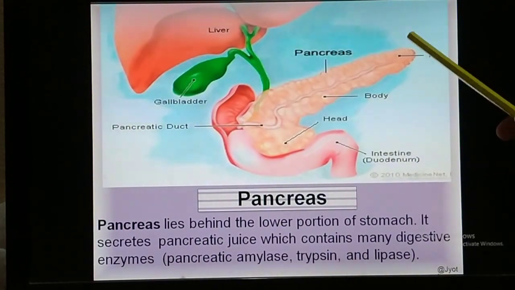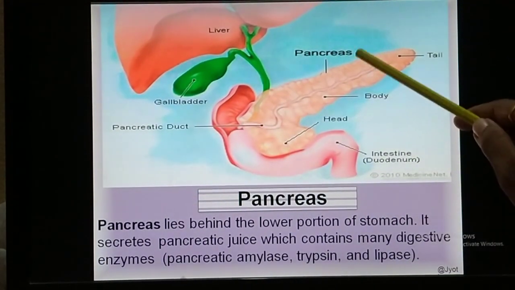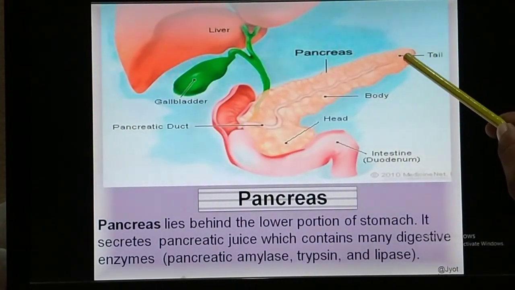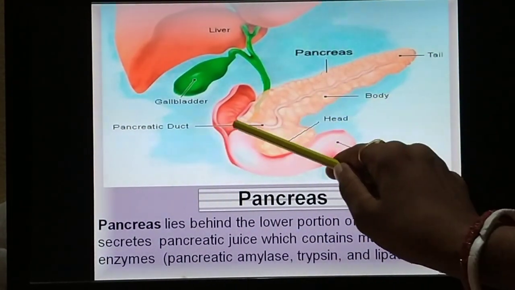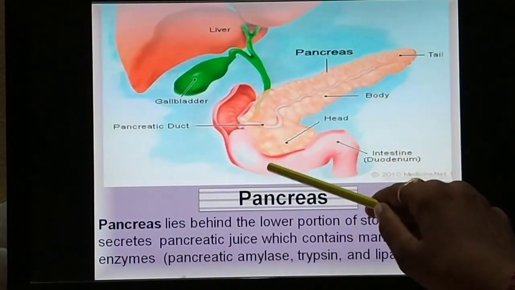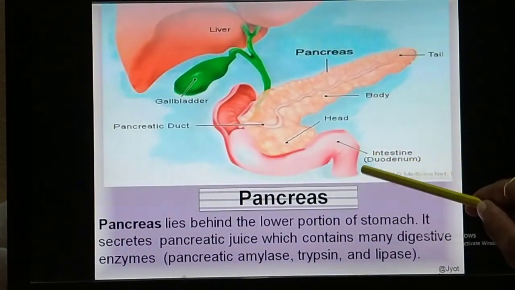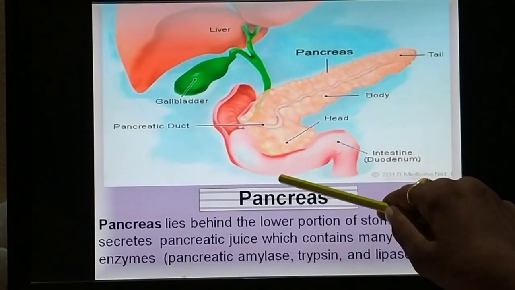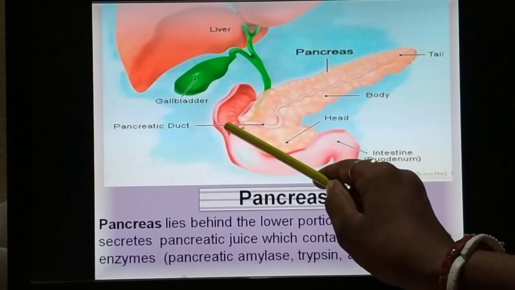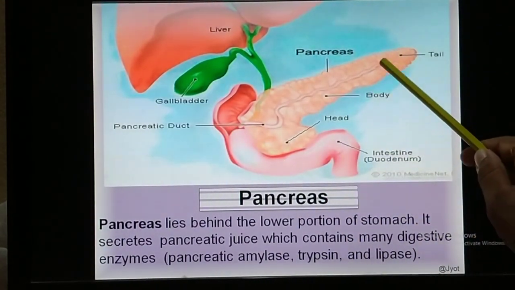So here you can see that there is a duct present throughout this, and this duct is called the pancreatic duct. This pancreatic duct opens into the duodenum. So what is the duodenum? The duodenum is the first part, or the anterior most part, of the small intestine, which is present just after the stomach. So this duct opens into the duodenum. What is the function of this duct?